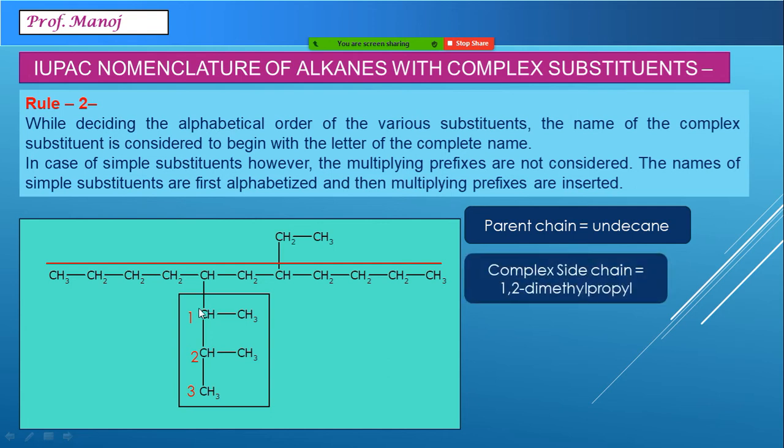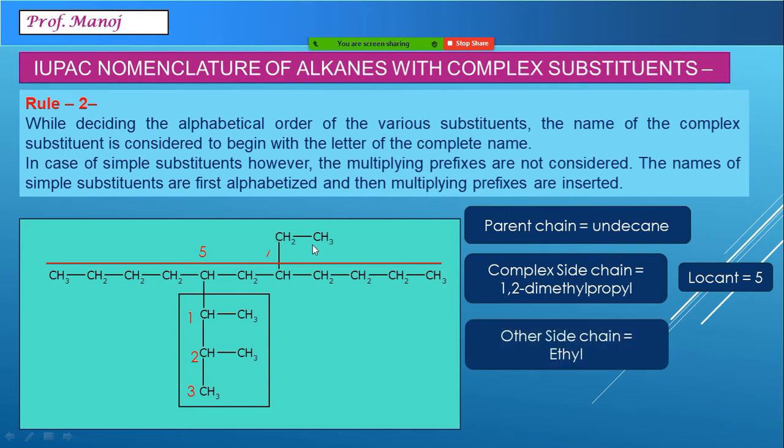So this becomes 1,2-dimethyl propyl. Where is the locant number? 1, 2, 3, 4, 5. So the locant is number 5. Another side chain which is present is on the 7th carbon atom, an ethyl group. The locant position is 7.